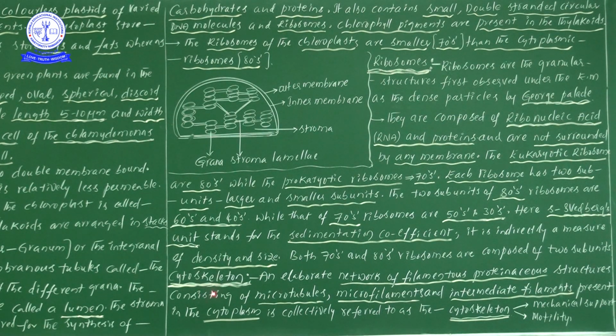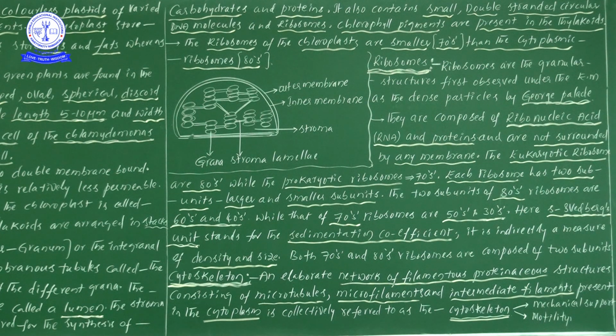Likewise, that skeleton-like structure, when it is present in the cytoplasm, we collectively call the cytoskeleton. It is an elaborate network of filamentous proteinaceous structures consisting of microtubules.